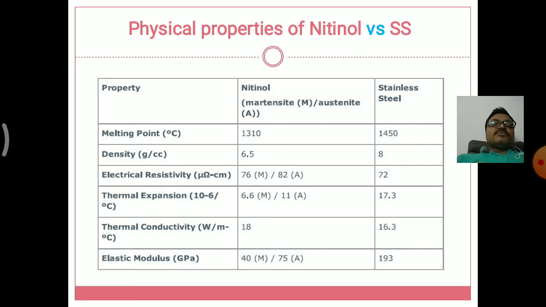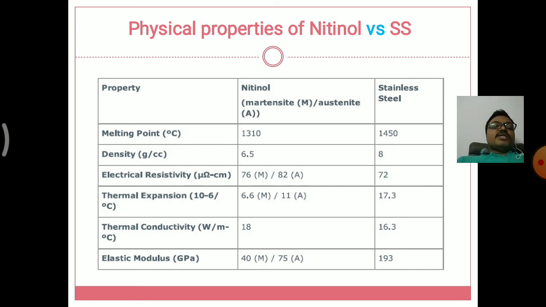And thermal expansion: for nitinol it is 6.6 to 11, and for stainless steel 17.3. For thermal conductivity, nitinol has 18 and stainless steel has 16.3. And the last property is the elastic modulus. For nitinol it is 40 to 75, but stainless steel has a high elastic modulus, two or three times higher, a huge number, 193.